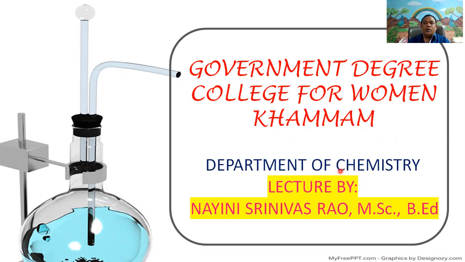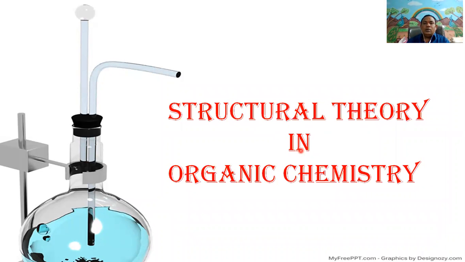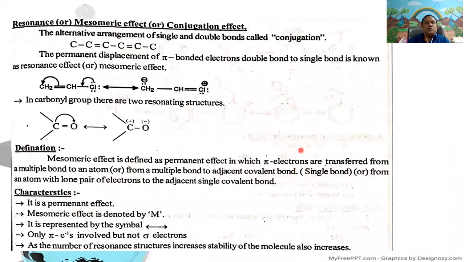Today's topic, in continuation with the previous class, is the mesomeric effect, or resonance effect, or conjugation effect. Here, the alternate arrangement of single and double bonds is called conjugation.